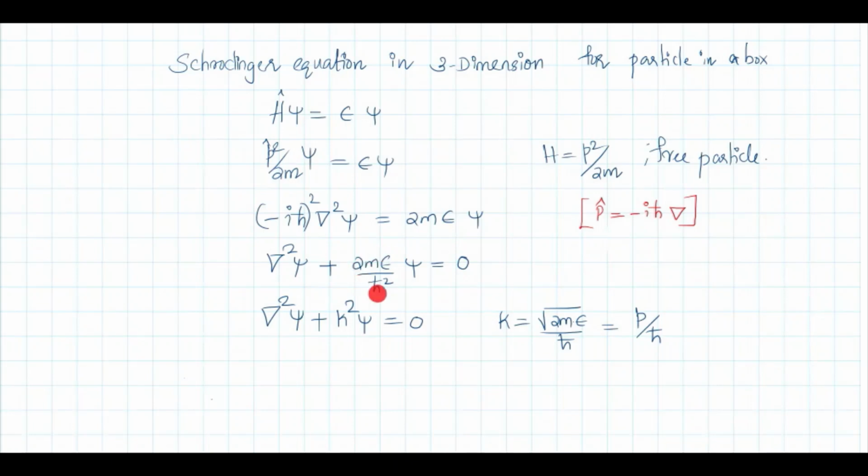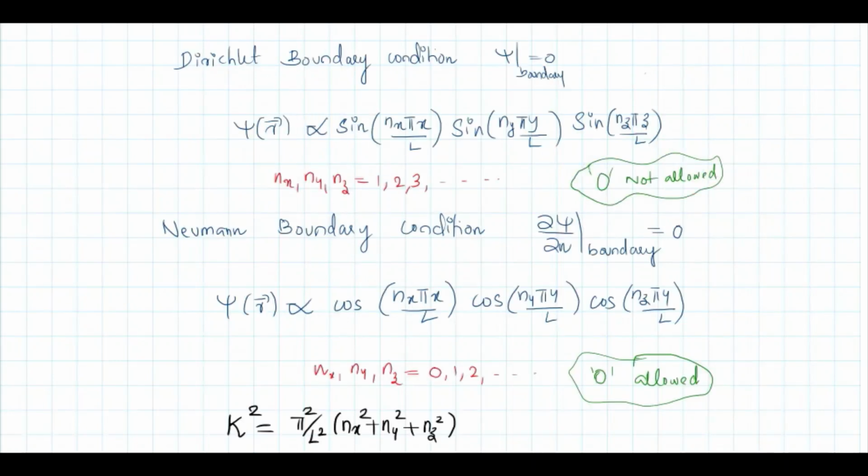You can replace this 2m epsilon divided by h cut square as k square. So the Schrodinger equation is del square psi plus k square psi equal to 0. Where k is root 2m epsilon divided by h cut, or it is equal to p by h cut. What is the solution of this equation? The solution of this equation depends obviously on the boundary condition. We can have two boundary conditions.